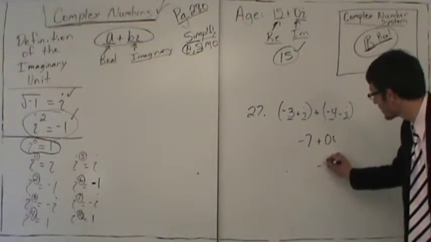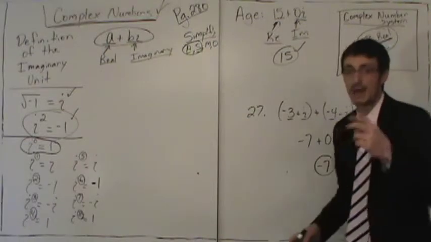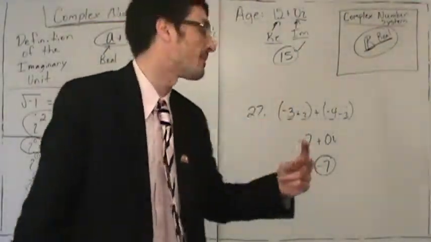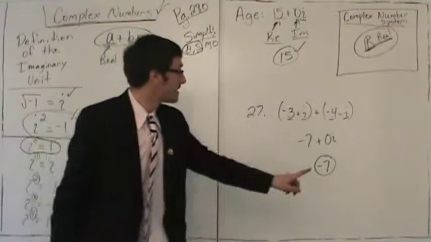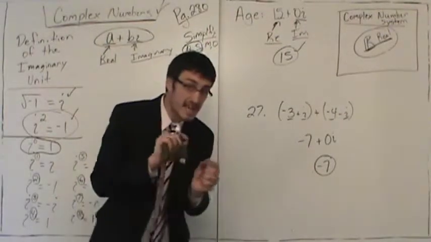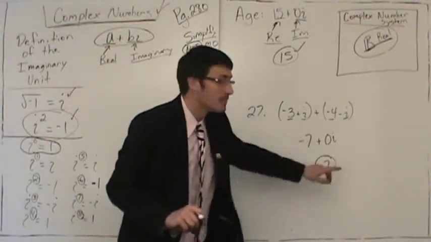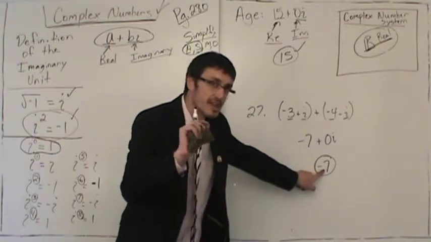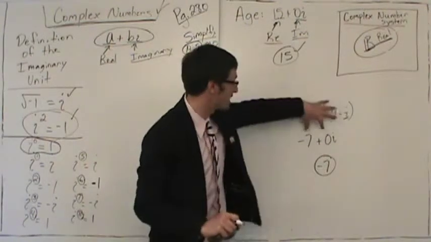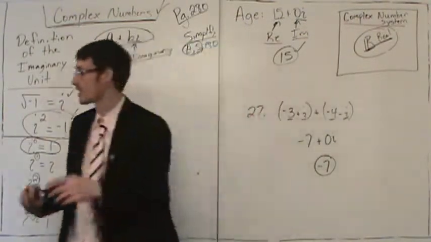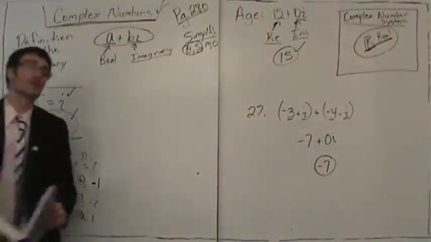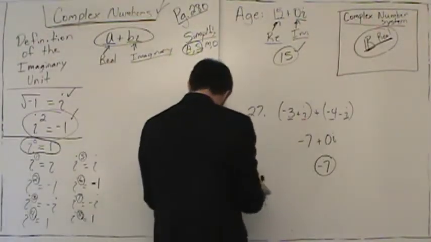So you can write your final answer as negative 7. But how many parts does the final answer have? The final answer has 2 parts. Negative 7 is negative 7 plus 0i, but when we write the final answer, we just write negative 7. But in your mind, you understand that this number actually has 2 parts. The imaginary component of this number is 0.